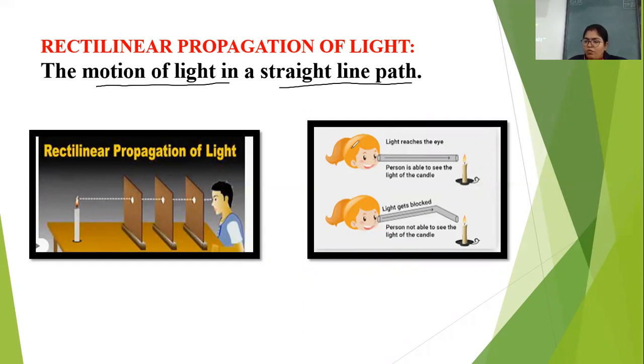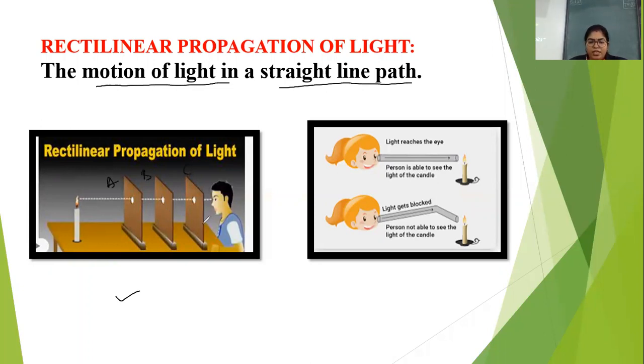So what will you find? We observe that the paths of illuminated dust particles, some dust particles you can see, show the path of light nearly straight. That means the light is entering through that hole in our room in a straight line direction. So see here, two activities are given. In this first activity, we have a candle that is a source of light and an observer. And we have placed three square shaped cardboards, A, B and C.